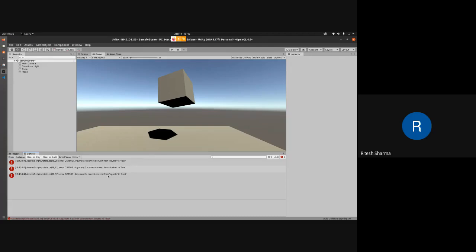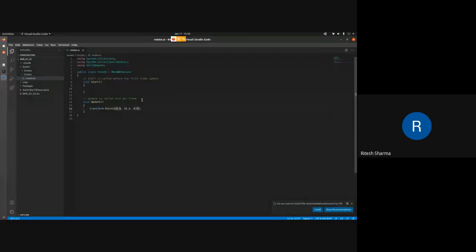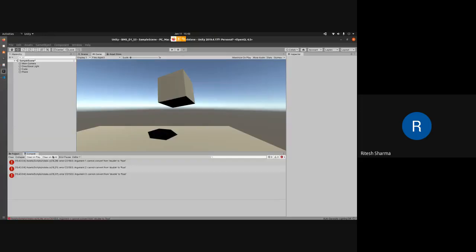Okay, so we are getting 3 errors here. Cannot convert from double to float. So in C sharp, what we have to do is specify the difference between double and float also. So we use letter F for that. F means that this will be a float value. So I hope that error would be gone.